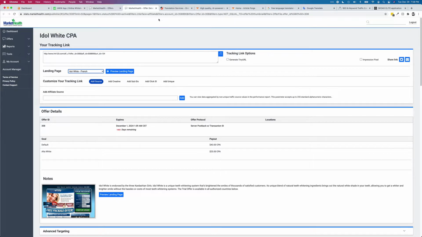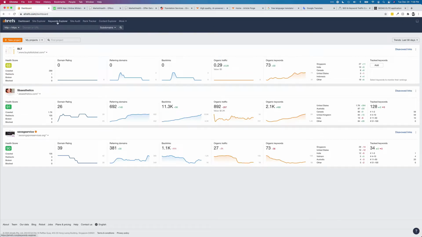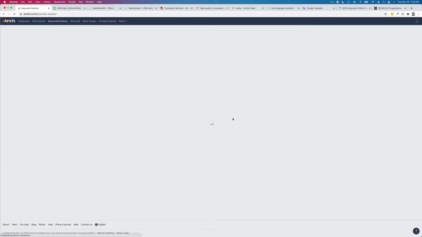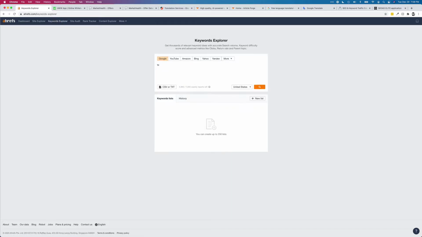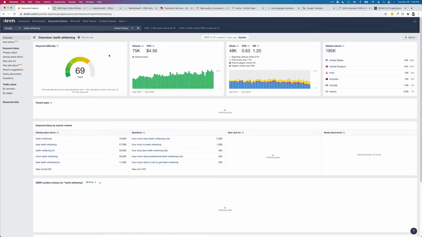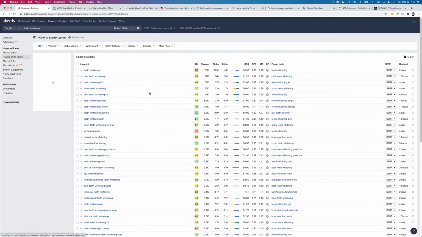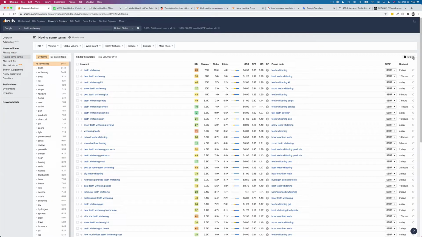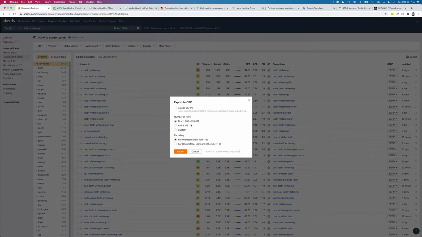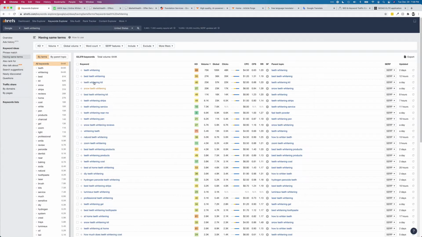One way we could start promoting this is, I don't know how to speak this other language, so I'll just start with the language that I'm familiar with. Come over here to my keyword tool, Keywords Explorer, Ahrefs, and start by typing in teeth whitening or something related to it. Click having same terms, and then we can export this list. Come over to the right and export this whole list. That gives us all these 50,000 keywords, which is a great starting point.